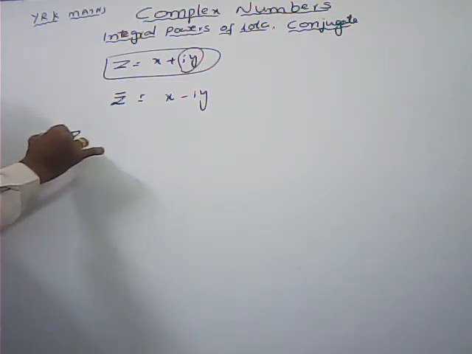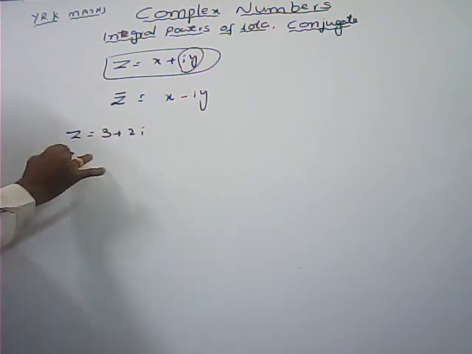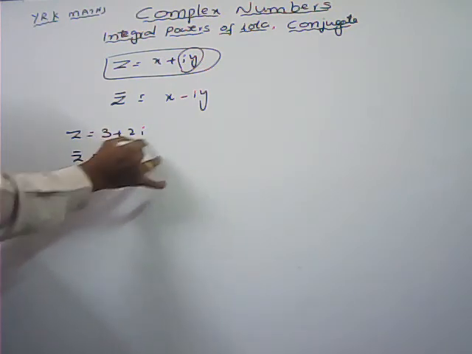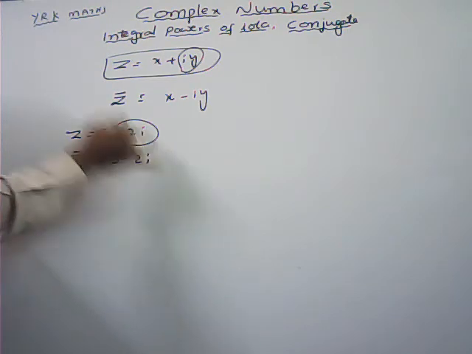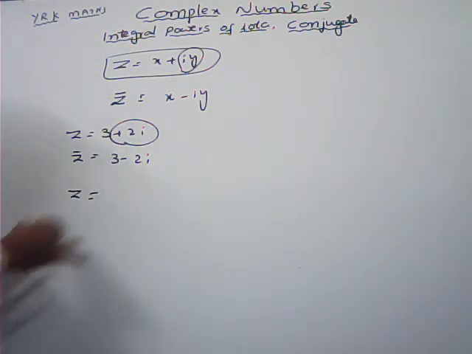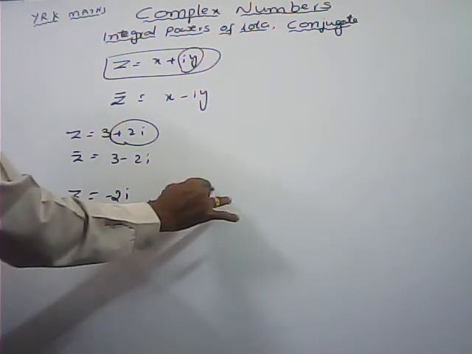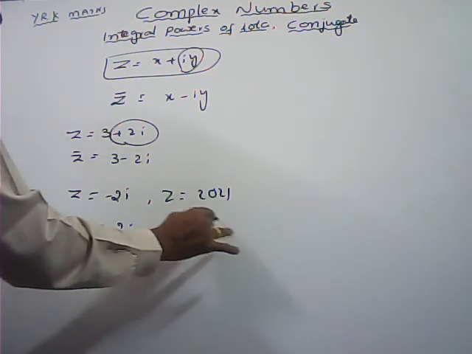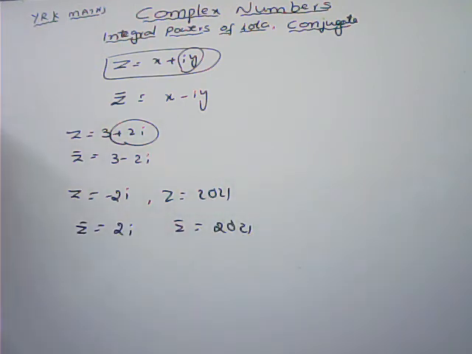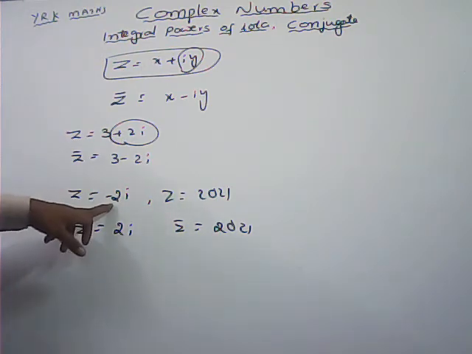For example, z = 3 + 2i. What is the conjugate of this one? By changing the sign of the imaginary part only, 3 minus 2i. And z = minus 2i is given, z bar is equal to 2i. And z = 20, 21, what about z bar? 20, 21. Here there is no imaginary part. When the imaginary part is there, then only we have to change its sign. This is only a real part. Here the conjugate of any real number, only real part is given, the same thing we can write. This is what we call purely imaginary.